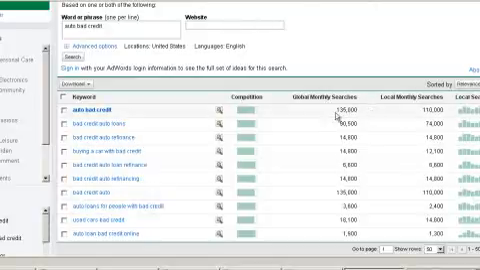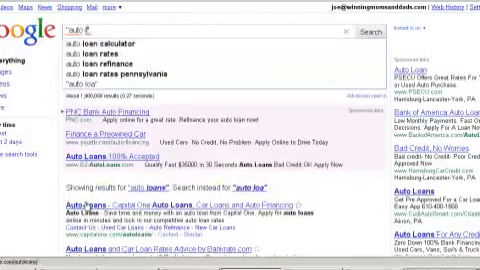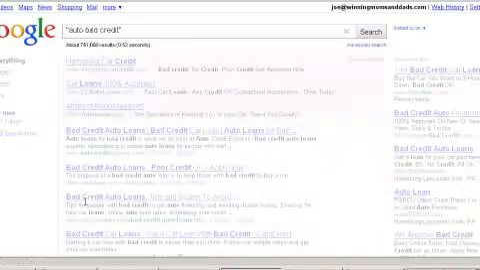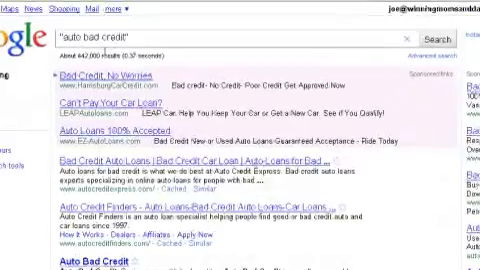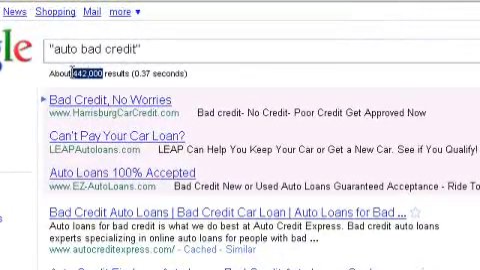Still a lot, but again, that's not the end-all number. I need to take a look at the competition. So back we come here. Let's type in auto bad credit and take a look at the competition. Now we've got with this one about 442,000, still a very high number. When we look at this number, I like it to be about 50,000, 40,000. You could find so many keywords with 30, 40, 50,000 in competition.